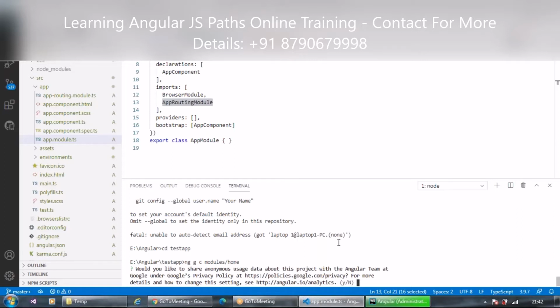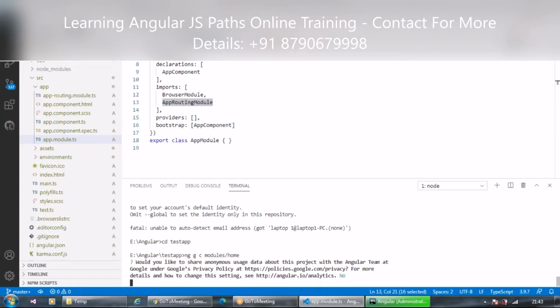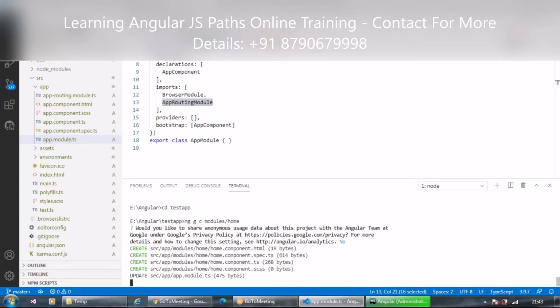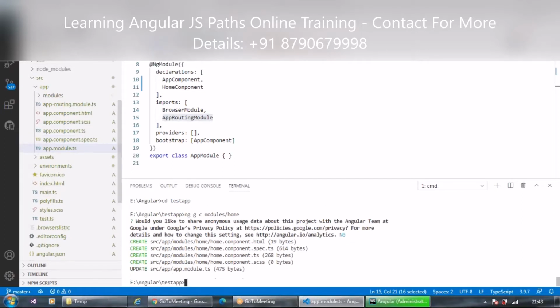Okay, so it is asking me, do you want to have Google Analytics? No, I don't want any Google Analytics because my project is not very important or critical. So I'll say no, and then I'll start. Okay, so it has generated the components.